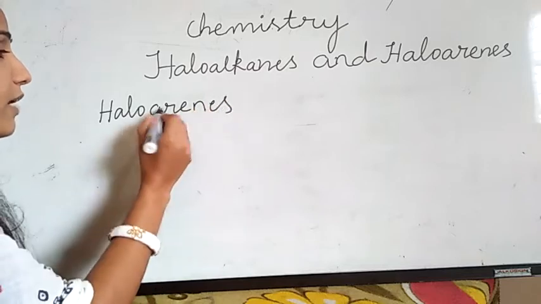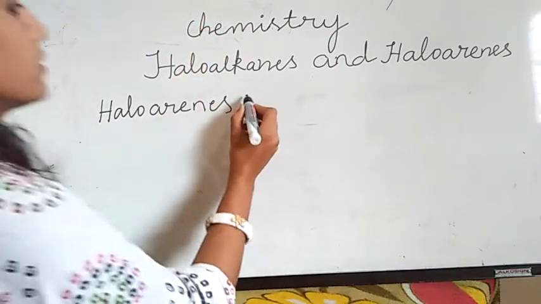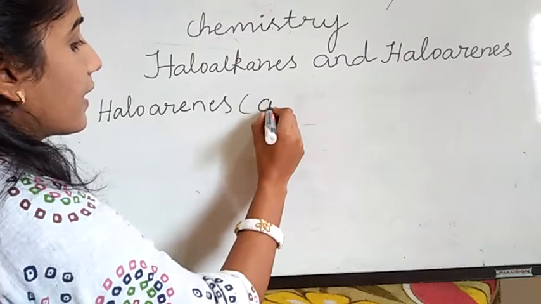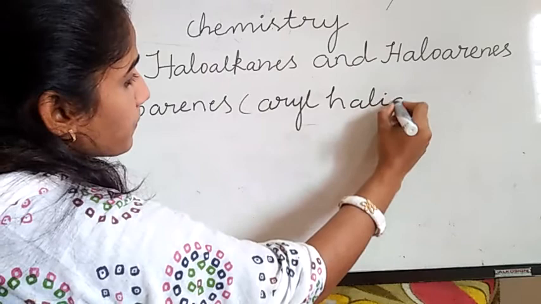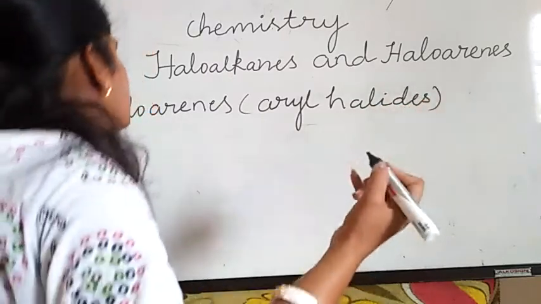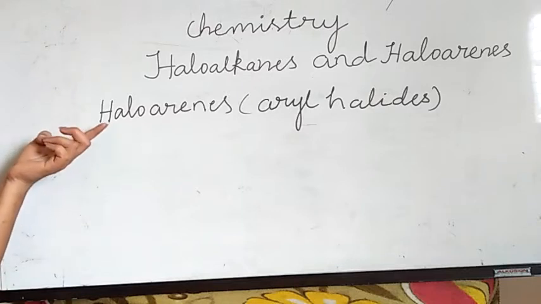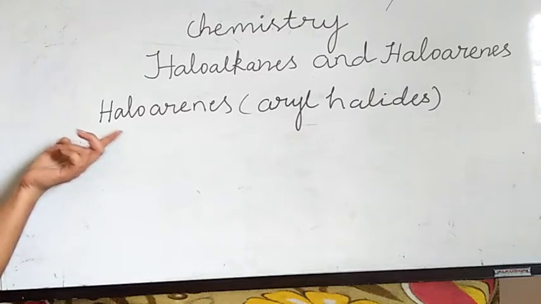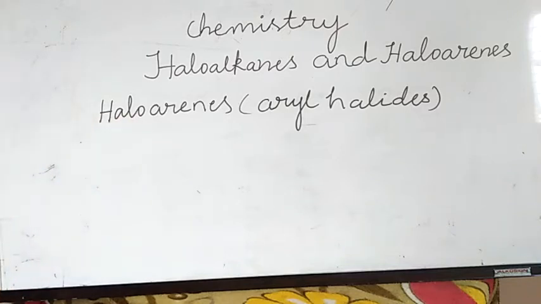What is another name of haloarenes? I told you in the first class itself. Aryl halides. So the other name of haloarenes is aryl halides. What is the definition of haloarenes? Halo means halogens. Haloarenes are halogenated compounds of aromatic hydrocarbons. Arenes are aromatic hydrocarbons.